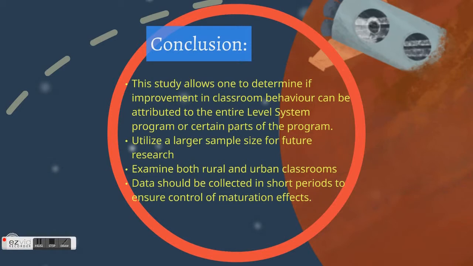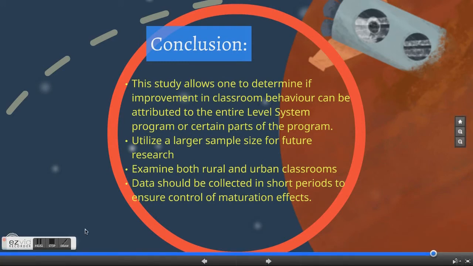In conclusion, this study allows one to determine if improvement in classroom behavior can be attributed to the entire level system program or certain parts of the program. The aim was met and the first hypothesis was proven. The researchers had wished for future research, a larger sample size to be utilized, and that rural and urban classrooms should be examined respectively.